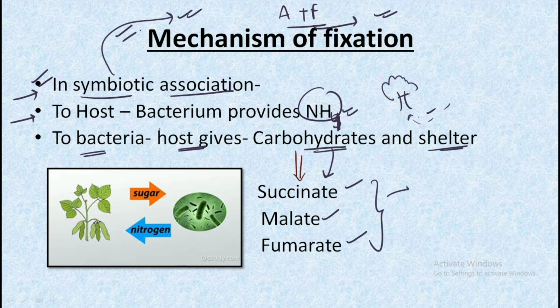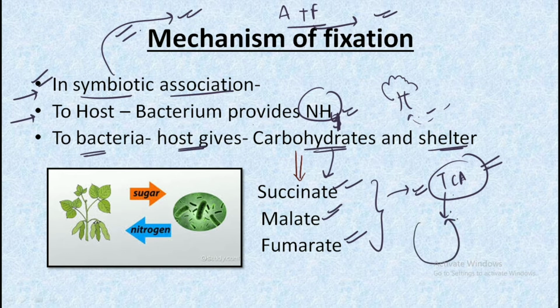And from where does the plant get all these resources? It gets them with the help of the TCA cycle, about which we have learned in detail. You must be remembering that in the TCA cycle we have these products. When these products are formed, they are given to the bacteria as the exchange material in the symbiotic association. We can see in the figure, the plant provides the sugar, that is the carbohydrates, and the bacteria helps the plant to fix the nitrogen and to take up the nitrogen from the atmosphere in the desirable form.